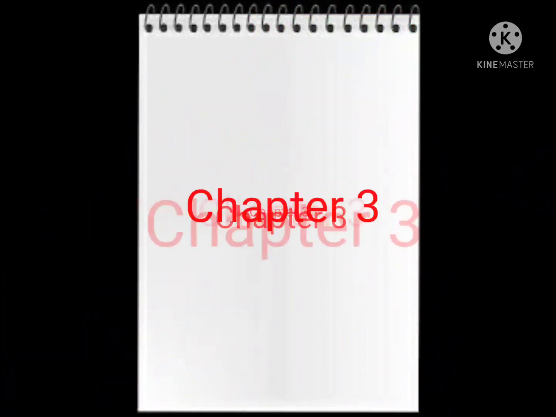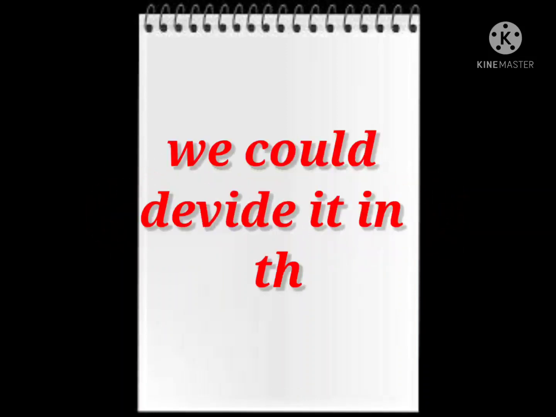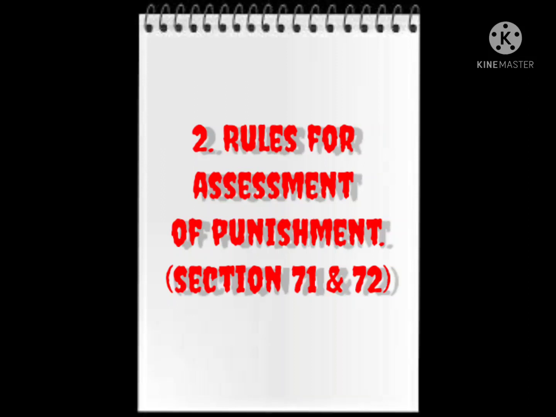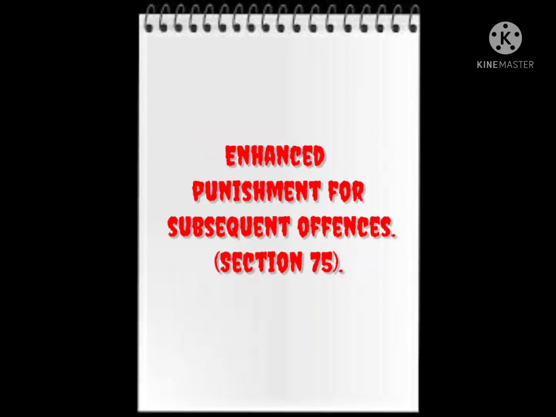Hello aspirants, here I am Pallavi and today we will discuss chapter 3 of the Indian Penal Code, which deals with punishment. Before discussing the whole chapter at once, we could divide it into parts. In the first part, there is the provision of punishment under this code, and the procedure regarding the punishment is from section 53 to 70 and 73 and 74. In the second part, we could discuss the rule for assessment of punishment, which will be from 71 to 72, and in the third part we could discuss the enhanced punishment for a subsequent offense, which is section 75.